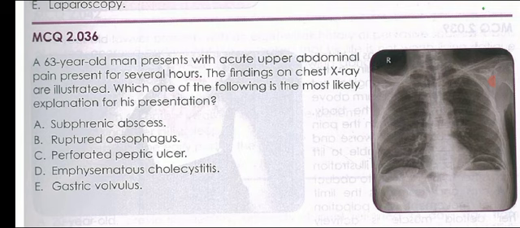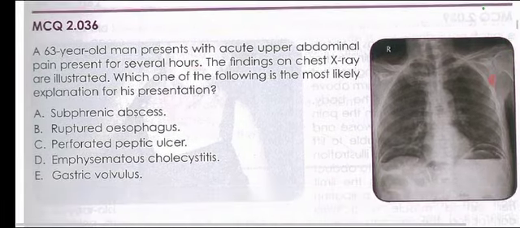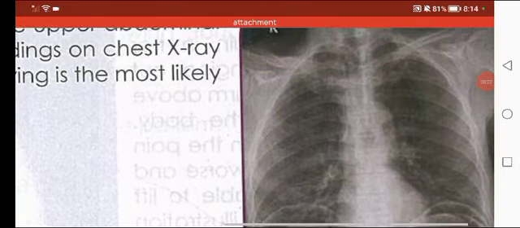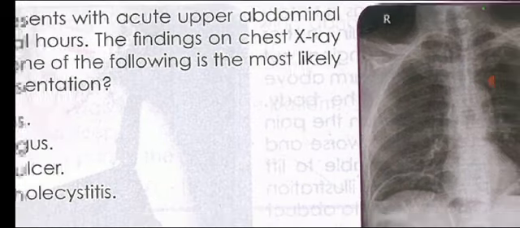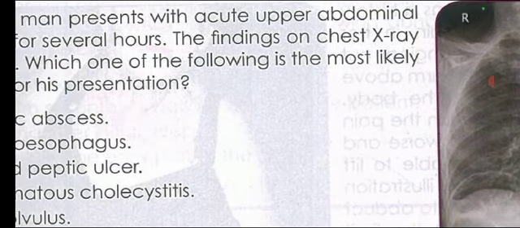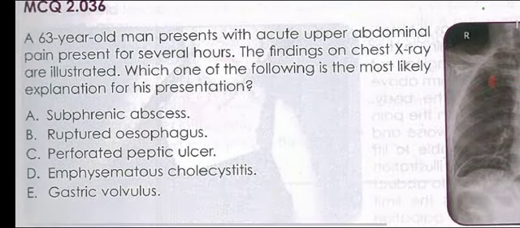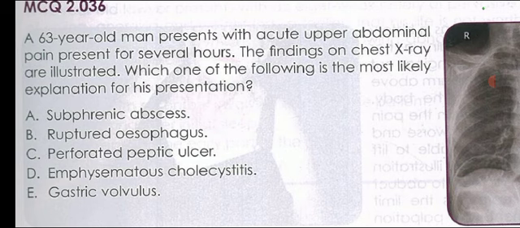The findings on chest X-ray are illustrated here. This is the chest X-ray we can see. Which one of the following is the most likely explanation for his presentation? So for several hours, the 63-year-old man presents with acute upper abdominal pain.